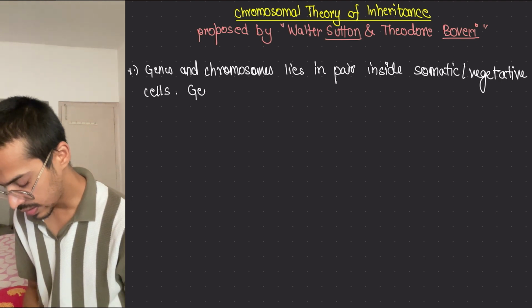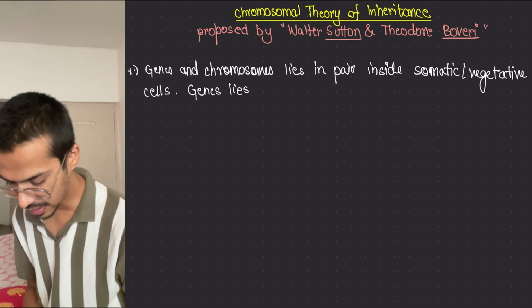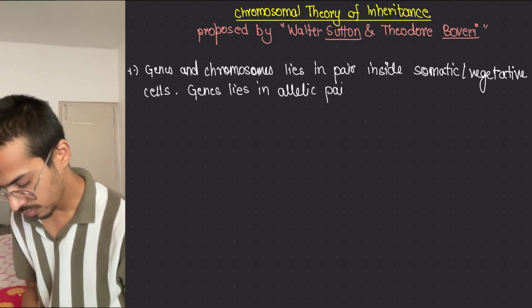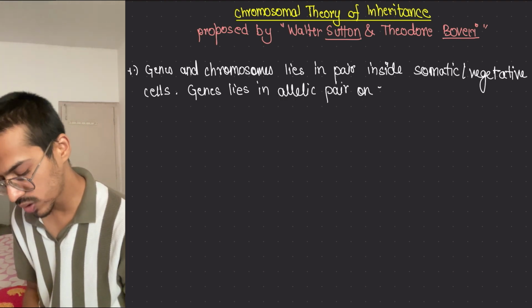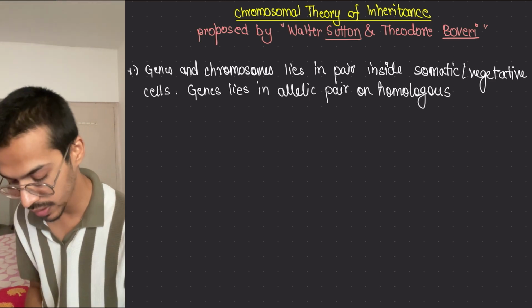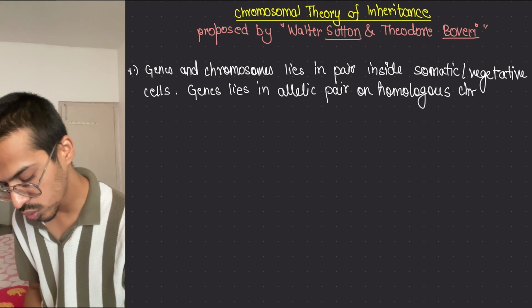Genes lie in allelic pair on homologous chromosomes. So chromosomes will be in what pair? Homologous pair. Okay, homologous chromosome.